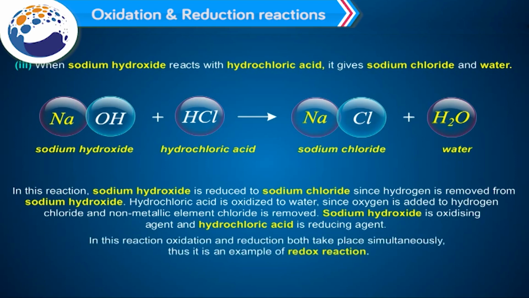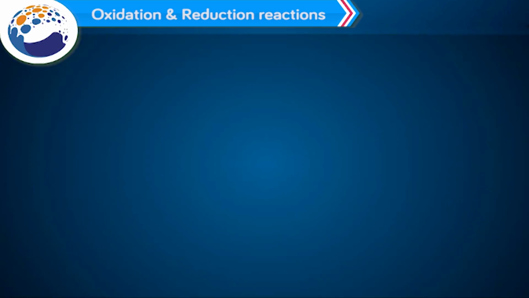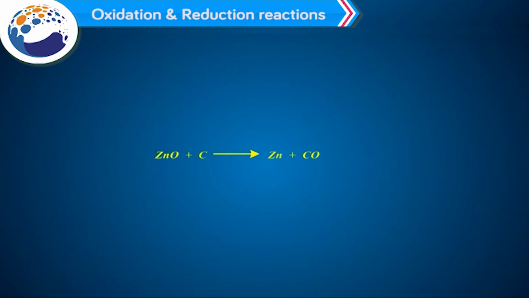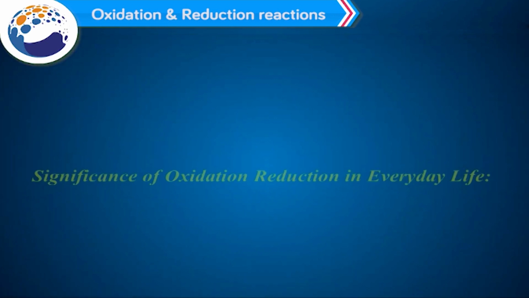In this reaction, oxidation and reduction both take place simultaneously. Thus, it is an example of a redox reaction. Some other examples of redox reactions are: ZnO plus C gives Zn plus CO. MnO2 plus 4HCl gives MnCl2 plus 2H2O plus Cl2.